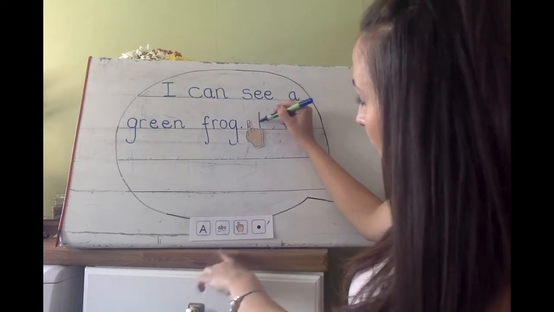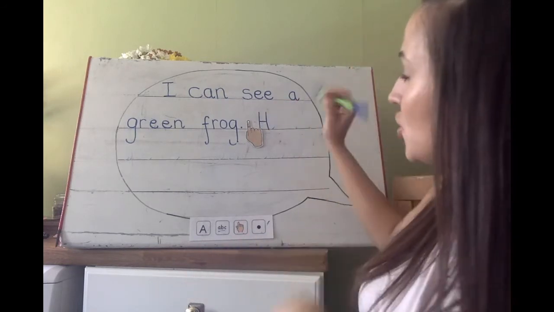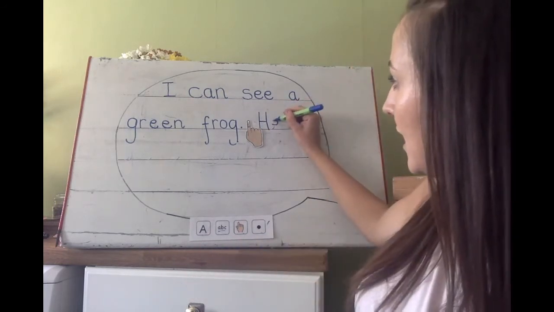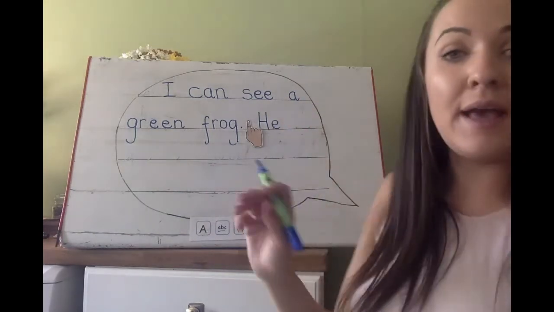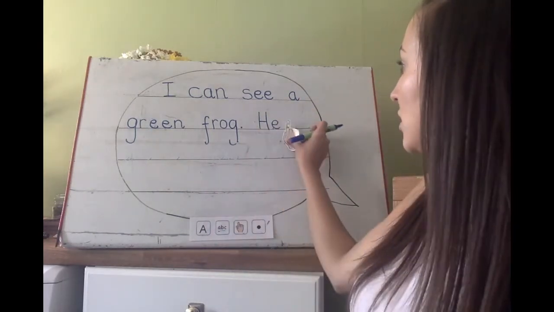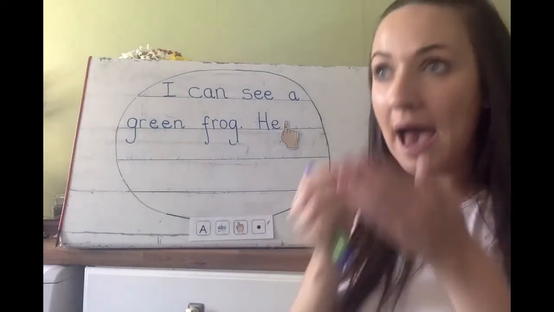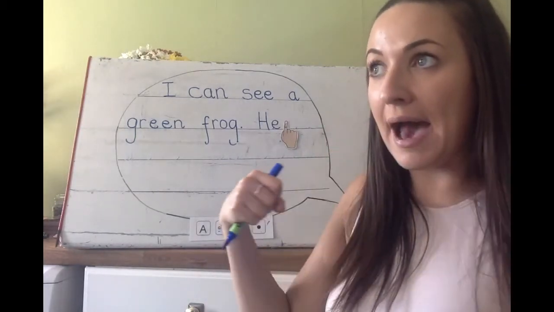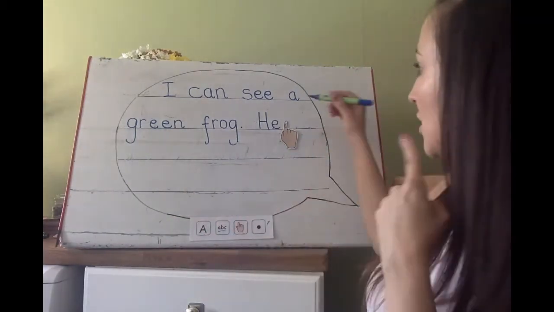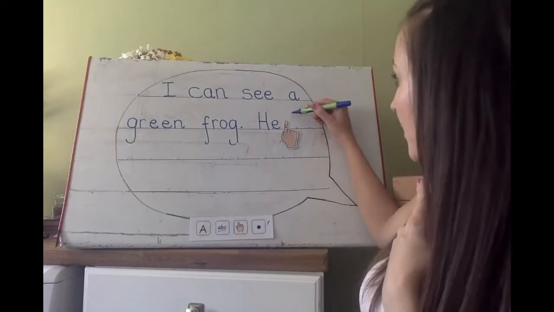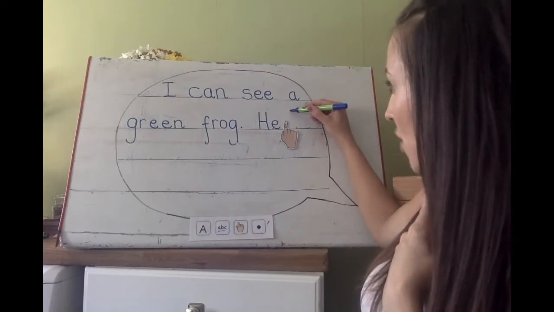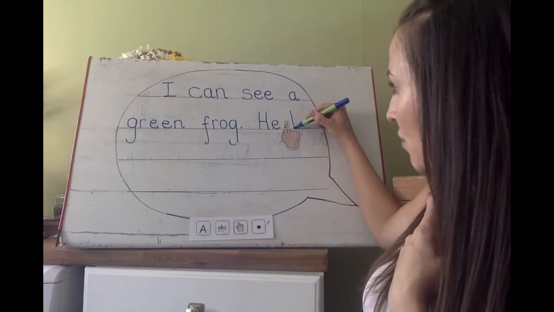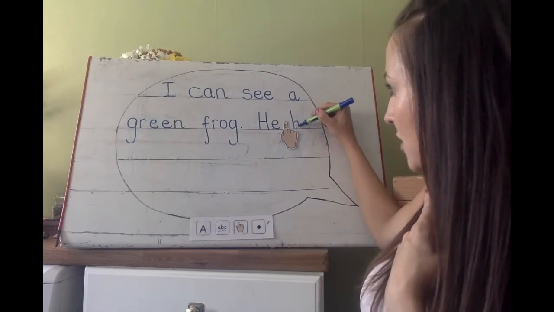Down, across and down. H and E. E. He has is my next word. Has. As. Has. The first sound is ah. Tickle the top, one on robot letter, down the robot, back up, over his arm and down.